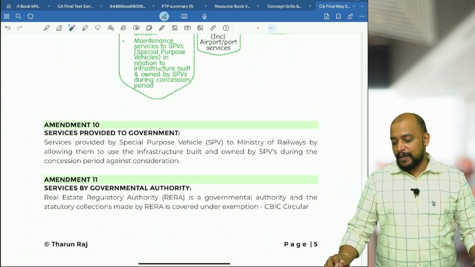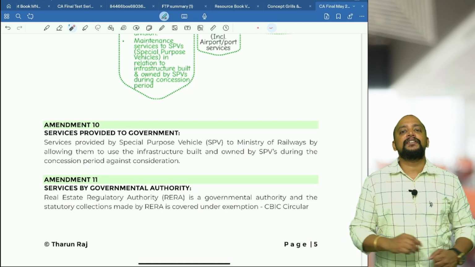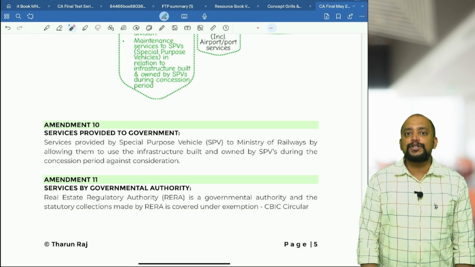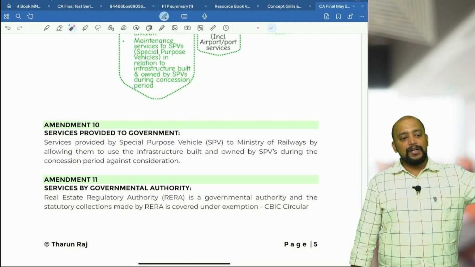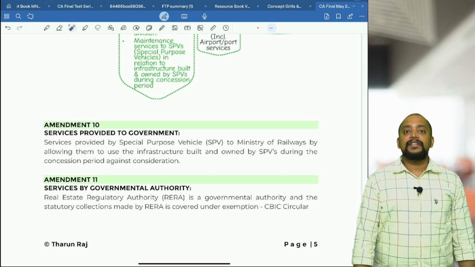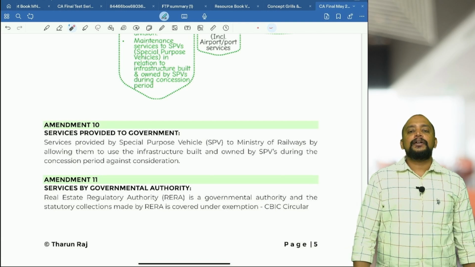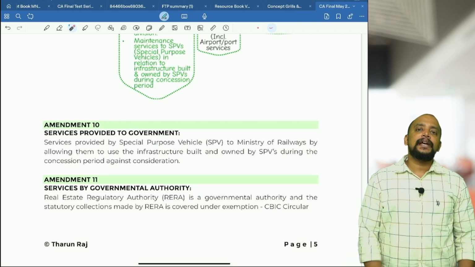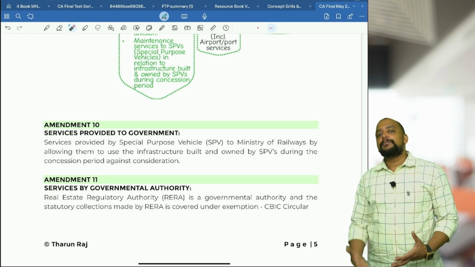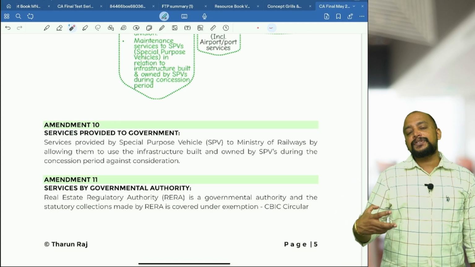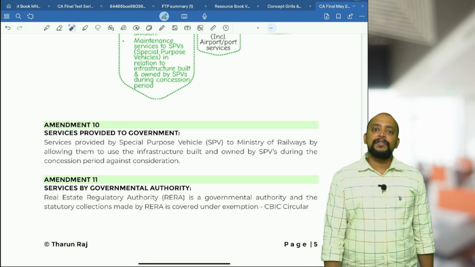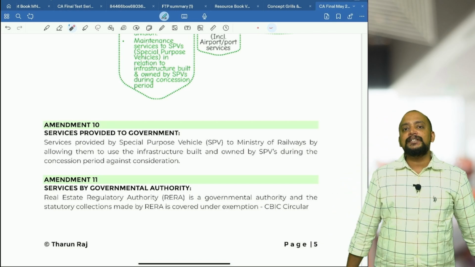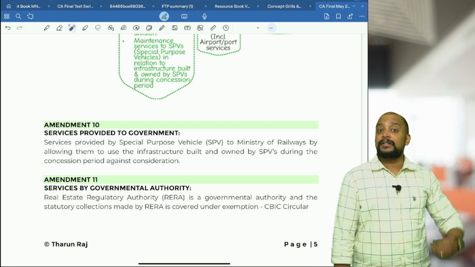There is a special purpose vehicle. Basically what this special purpose vehicle will do, they will create the infrastructure, and that infrastructure will be used by Indian Railways. For example, one particular track they may lay down, or they may construct one railway shed, or create one lift or escalator inside the railway station. Any kind of infrastructure can be built by these special purpose vehicles. That infrastructure will be used by Indian Railways, for which Indian Railways has to pay some money to the special purpose vehicles. Whether that money received by special purpose vehicles will be taxable or exempted, that will be exempted.